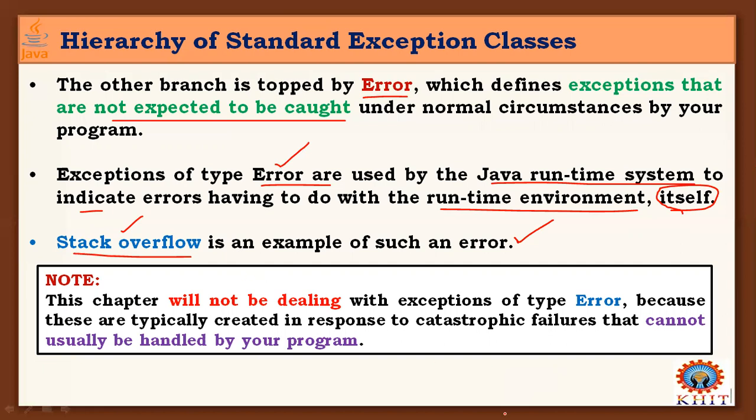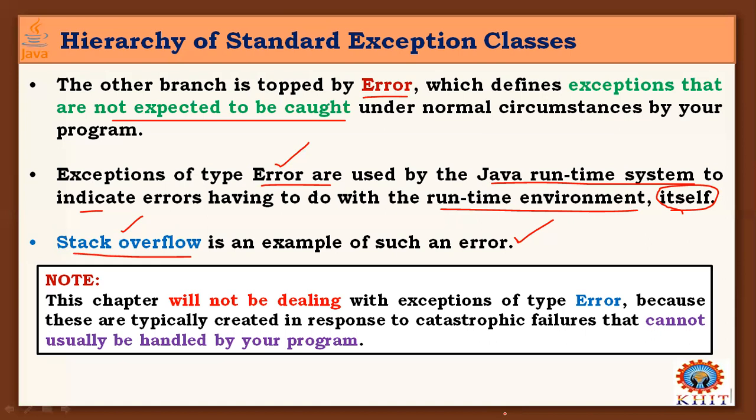So this chapter will not deal with exceptions of type Error, because these are typically created in response to catastrophic failures, not under the control of the user or any user programs. They depend on the system configuration and runtime situation, and cannot usually be handled by your programs.